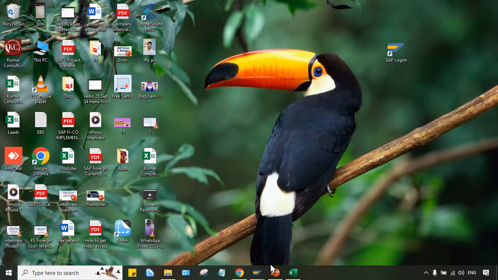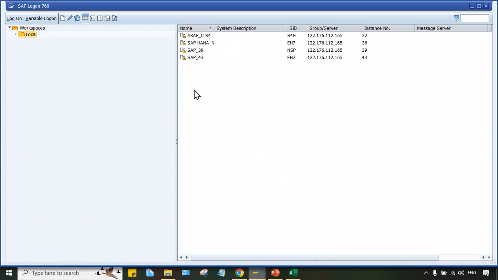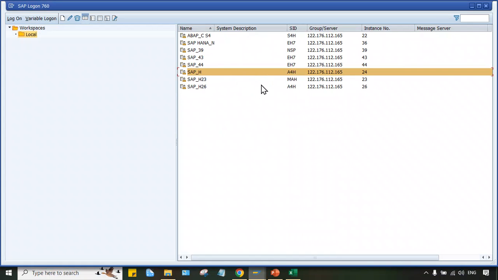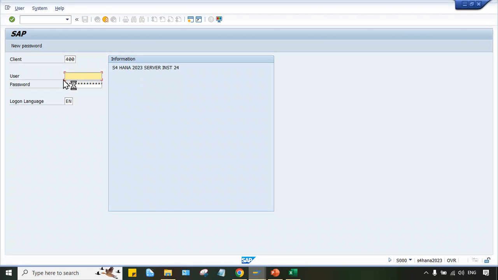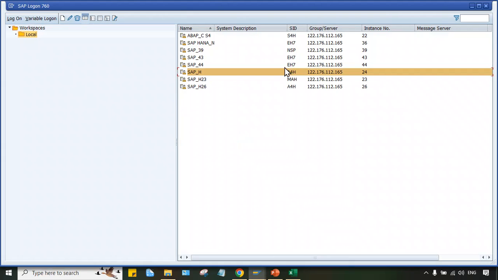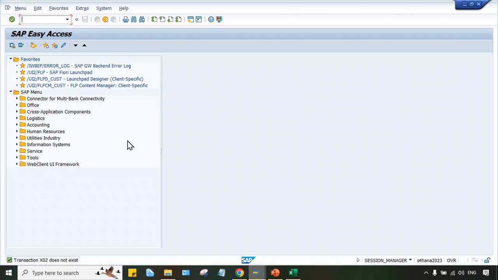This one will appear, and you double-click it. If you have already set up the server, then for me, of course, multiple servers are there, but for you guys, one server will be there. You double-click on that, your login ID and password screen will appear, and then you can log in. Once you log in, this screen will appear.